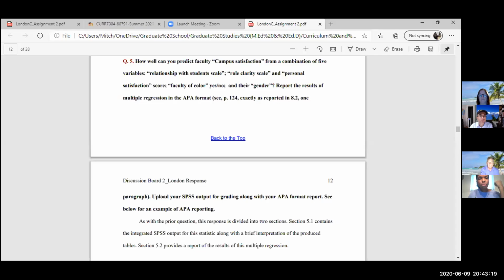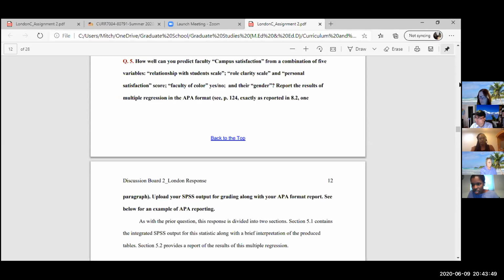Role clarity, personal satisfaction, faculty of color, and gender. When I ran my SPSS output, I always like to highlight the variables that I should be looking at. And then I go back and look at them in a specific order. First, I go to the assumptions to see if they are met.